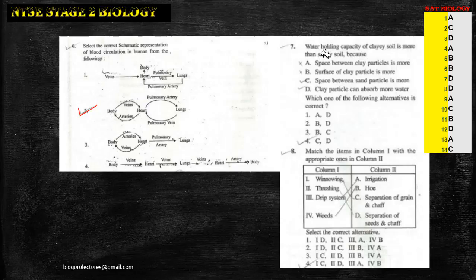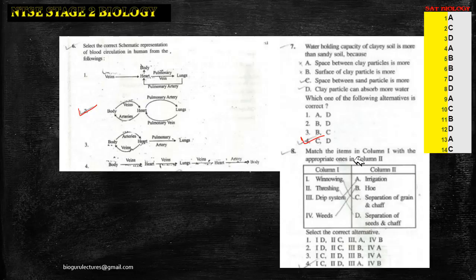Next, seventh one. Water holding capacity of clay soil is more than sandy soil because space between clay particles is more, or surface of clay particles is more. Next, space between sand particles is more, clay particles can absorb more water. So if you see the reason here, space between sand particles is more, that's the reason why water holding capacity is less in sand, and clay particles can absorb more water. So option 4 is correct here.